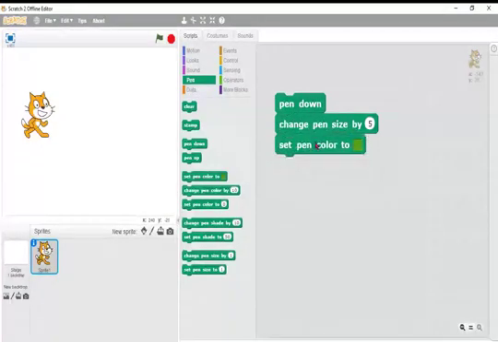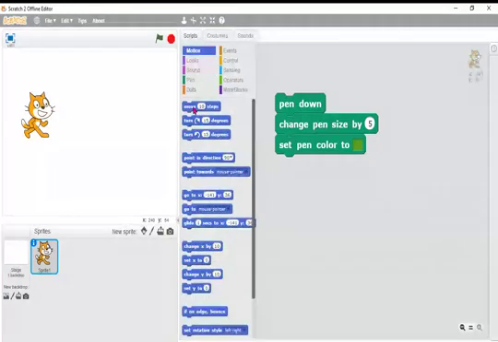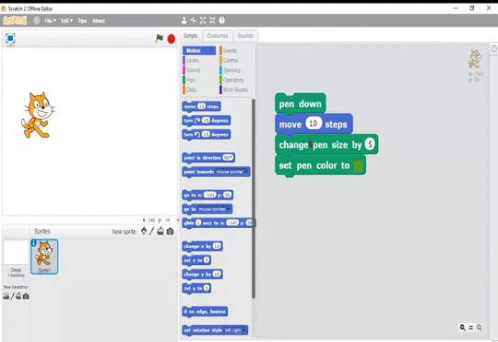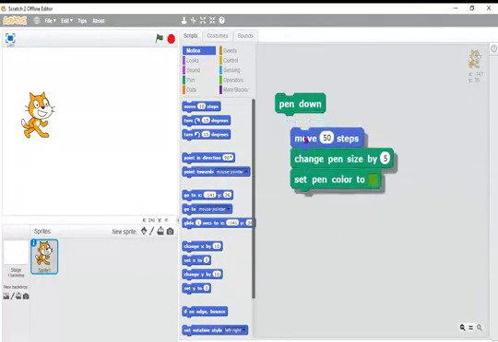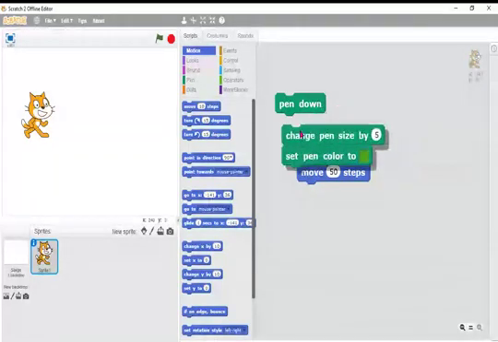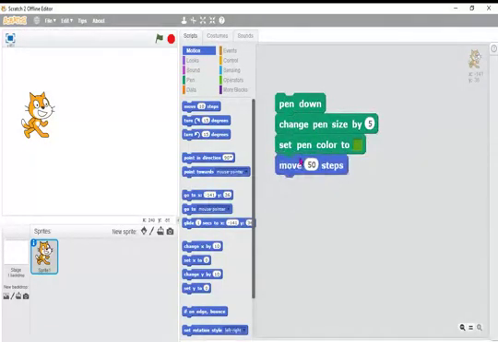What color do you need? Green. Let it be there. Otherwise, you can change the pen color later. Now, pen down. How much should the pen move? Then the motion: how many steps? I'll bring it here, or you can keep it in the middle. 10 steps, or I will do 50 steps. You can move from here and keep it at the end.